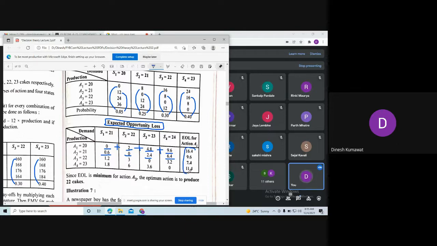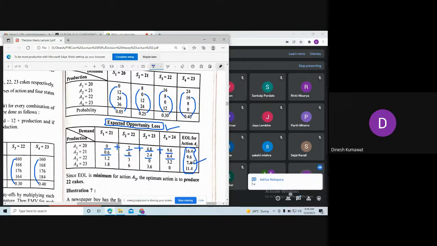Now, as you can see, this is our expected opportunity loss table. Among this last column, we are going to select the value which is the minimum one, because we always minimize our loss and maximize the profit. Among these three, which one is the minimum value? 7.4 is the minimum value.